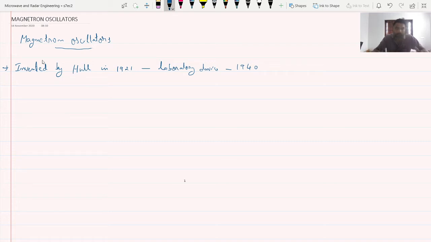Until then, it was utilized for laboratory application, having been invented by Hull. So I can call this a high power microwave oscillator.